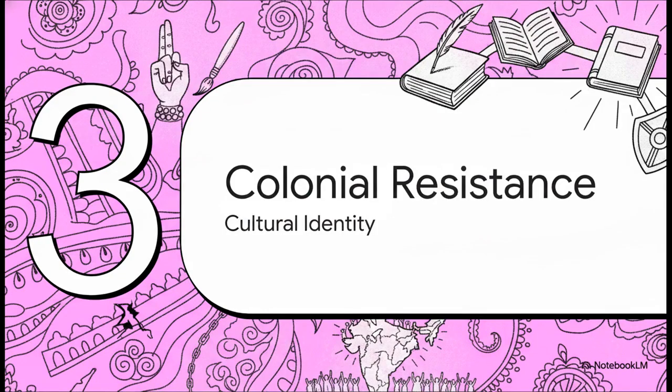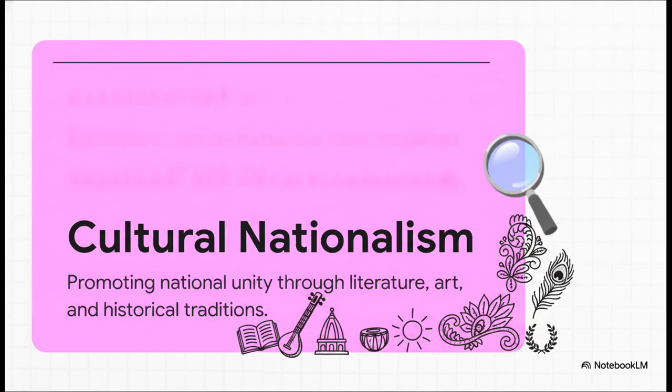Okay, Section 3, Colonialism and Cultural Resistance. So as the British East India Company and later the Crown really started exerting control, Indian art and literature actually transformed into powerful weapons of resistance. This is what fueled cultural nationalism.